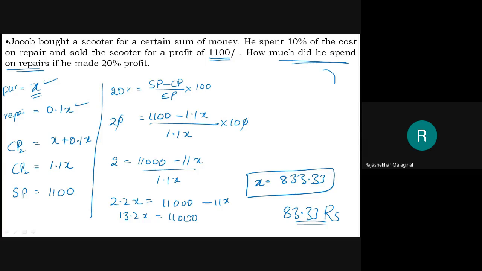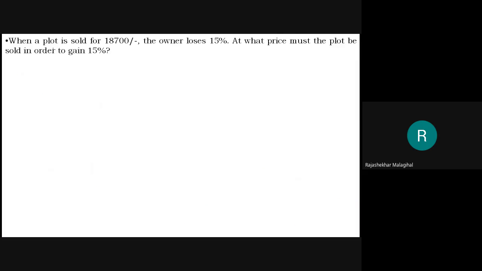Consider this as homework. The method I solved here is exactly right, but I'm not happy with this amount, because I think 500 or 5,000 should come here. 500 will come, I think. Just check it once again. If it is right, not a problem. Just check mathematically only. Next we'll go to the next problem.